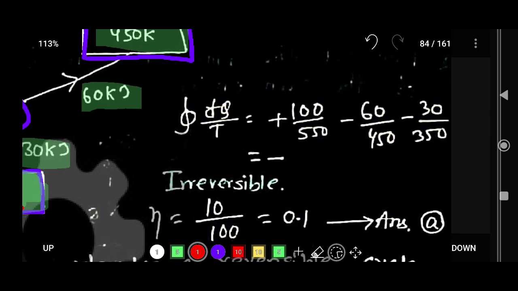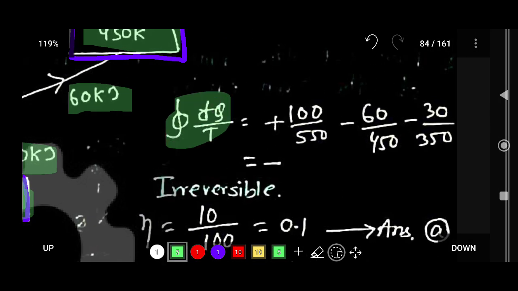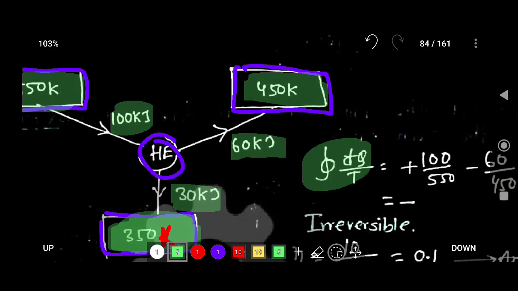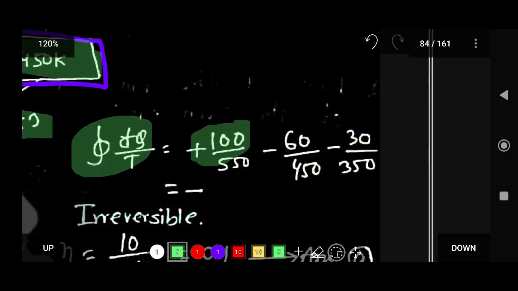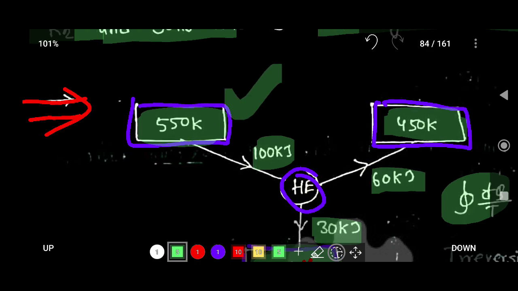Now if you calculate the cyclic integral of del q by T, here 100 kilojoule of heat is going into the system, so plus 100 by the temperature, that is 550.